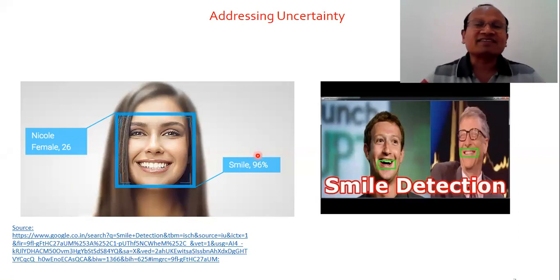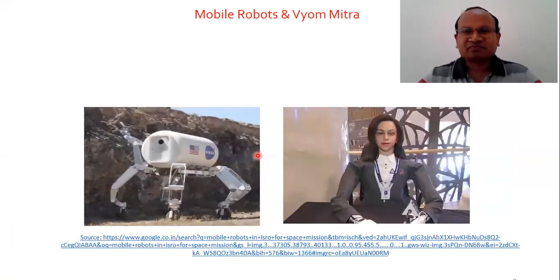When we say that a person is smiling, the statement is fuzzy. How much? Broad smile, narrow smile. Who is the person smiling? All these can be easily done by using computer vision.